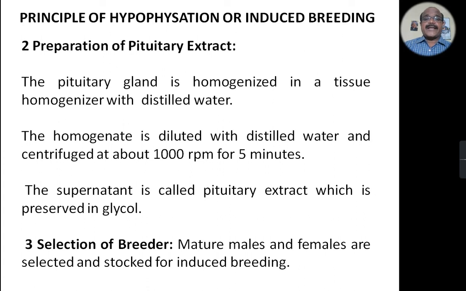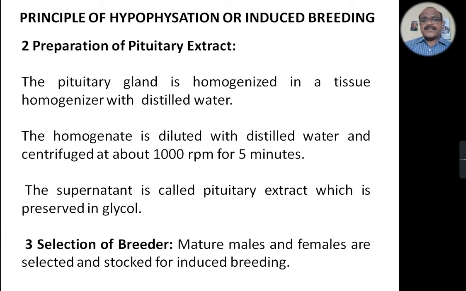Then the supernatant is called pituitary extract, which is preserved in glycerol for further use.